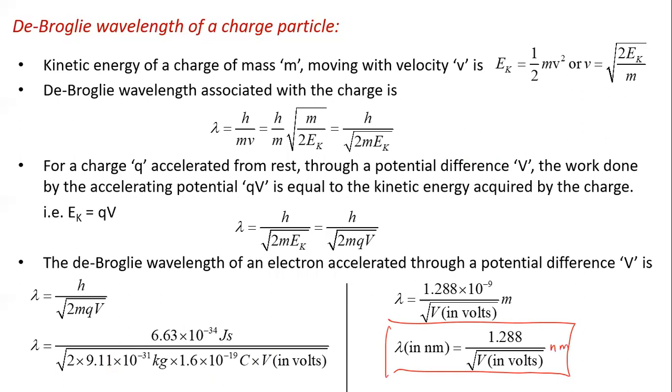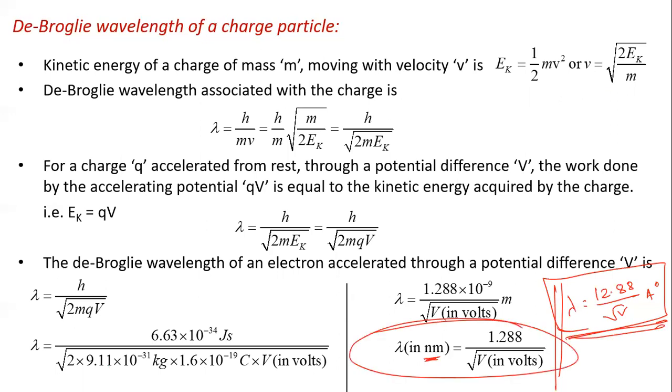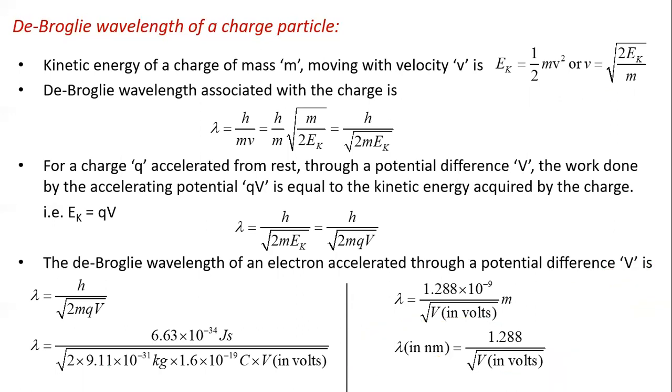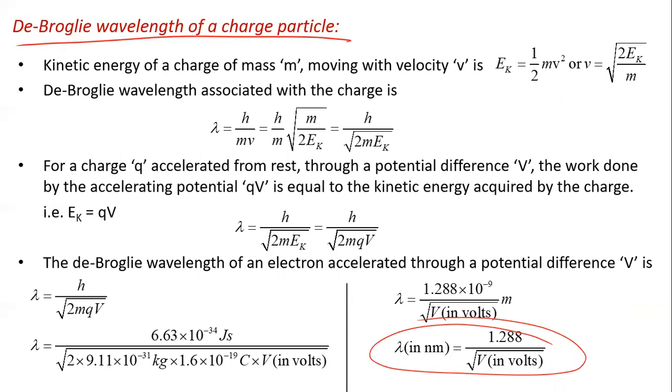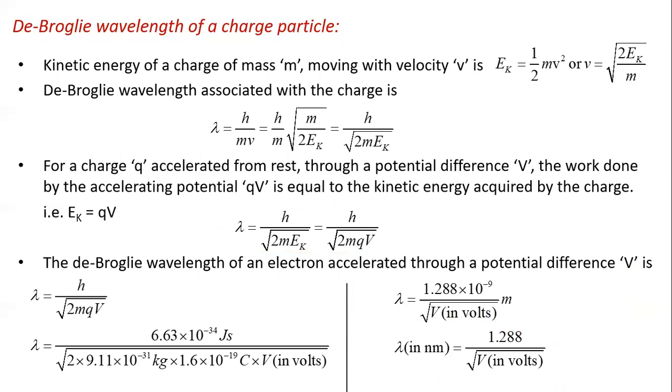If you want to write this formula in Angstrom, then lambda is equal to 12.88 divided by root V Angstrom. So after substituting the potential, we get the wavelength in Angstrom. Many times questions are asked, so you have to remember this formula for problems, and a question may also ask for an expression for the wavelength of an accelerated charged particle or electron. Then you have to write this.